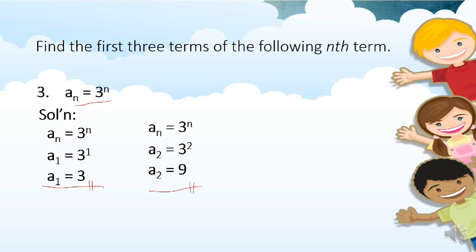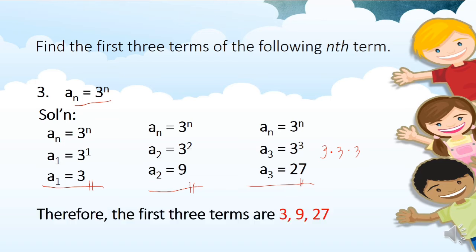And for the third term, since third term siya, the value of n is 3. So, we will just simply substitute 3 to variable n. So, that's a sub 3 for the third term equals 3 raised to n, which is 3. So, 3 raised to 3 means 3 times 3 times 3. So, that's gonna be 27. So, our third term here is 27. Therefore, the first 3 terms are 3, 9, 27.